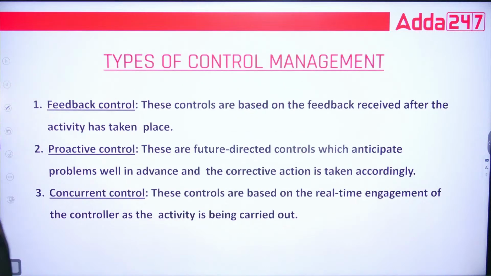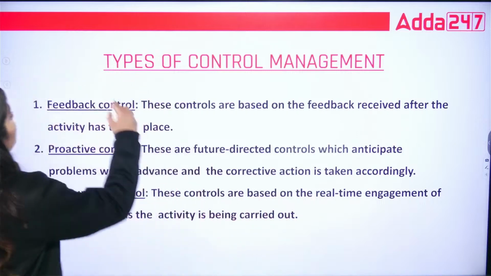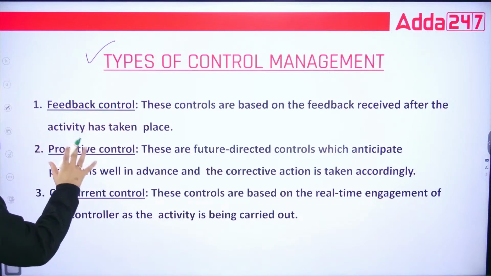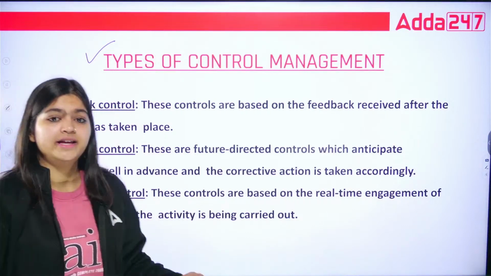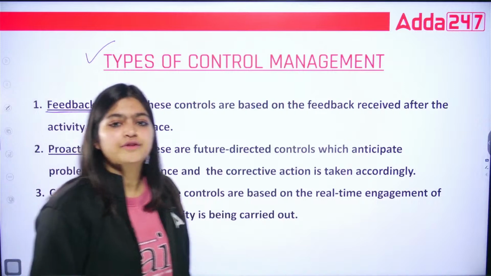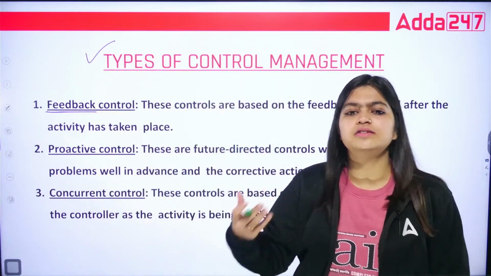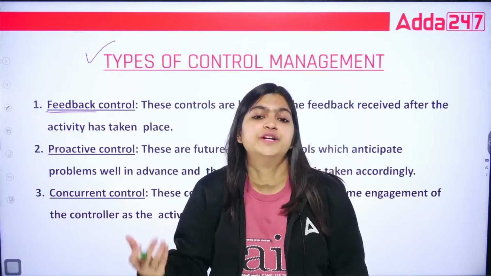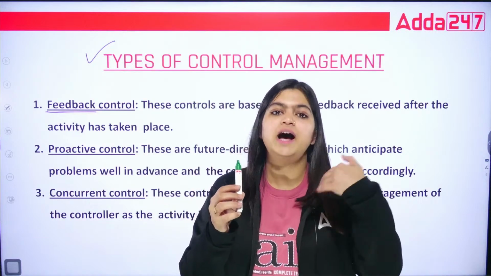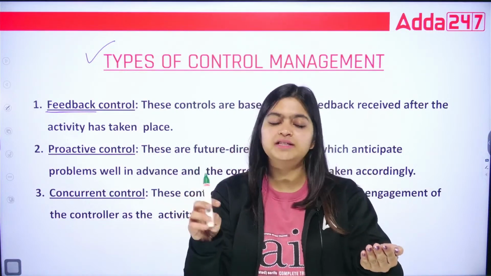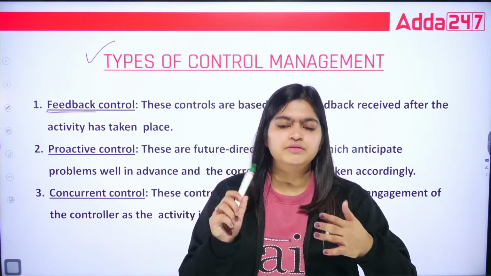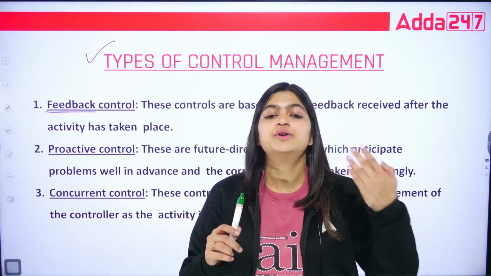Different types of control management. Now this is important from your exam point of view. The first is feedback control, second is proactive control, and third is concurrent control. Let's start with the feedback control. Feedback. After using these services, we give feedback. Suppose you purchase this pen from my company and after you used it for a month, I ask you, what is your feedback? Do you like this product or did you find any difficulty while using this? So you are going to give me feedback.